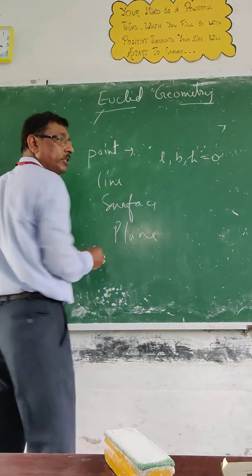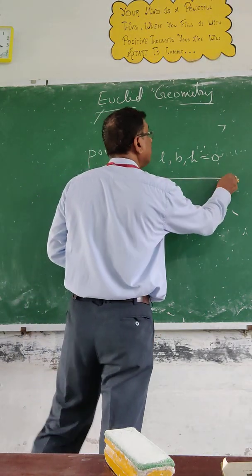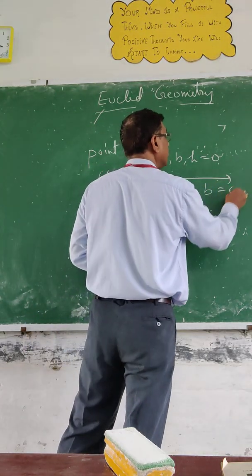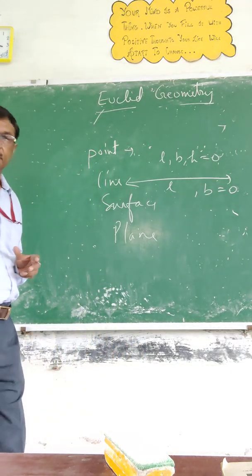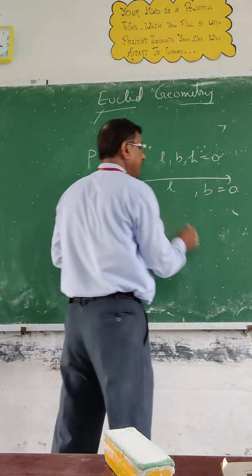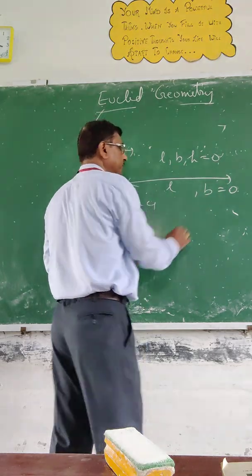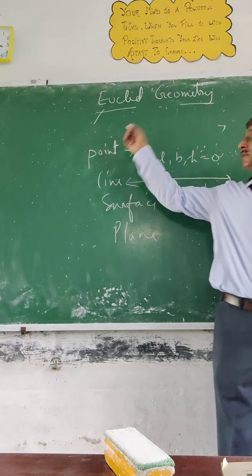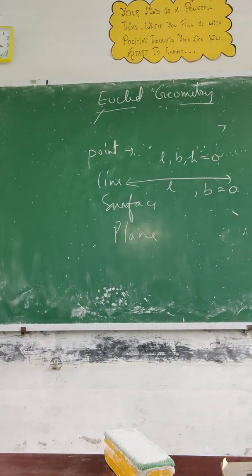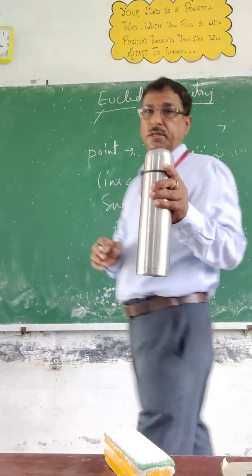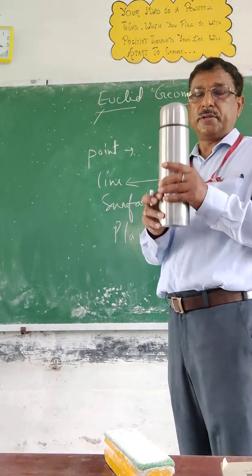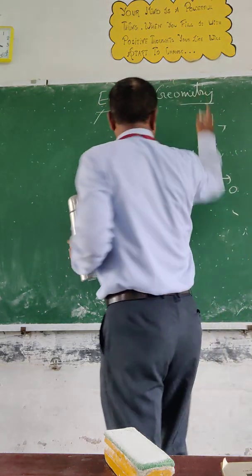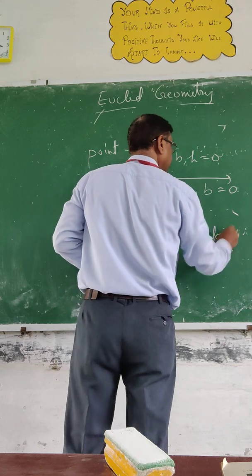Now line, you can say it is a path whose breadth is 0. You can say this is the length and its breadth is 0. Okay. Surface, on which you can represent any line or any plane. That means you can represent anything. You can see this board, this blackboard. This is an example of what? Surface. This is the plane.